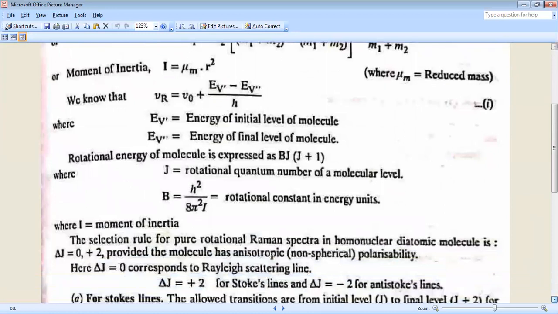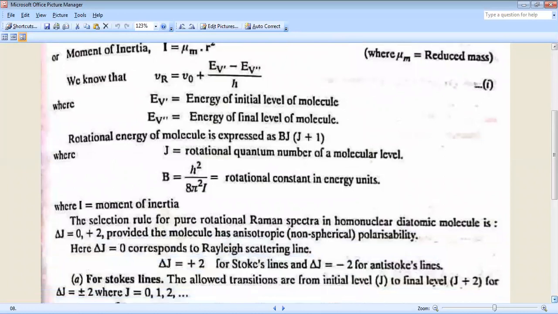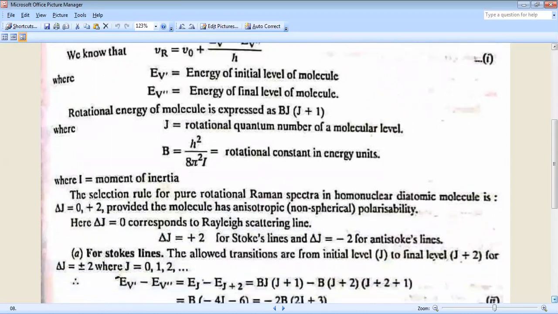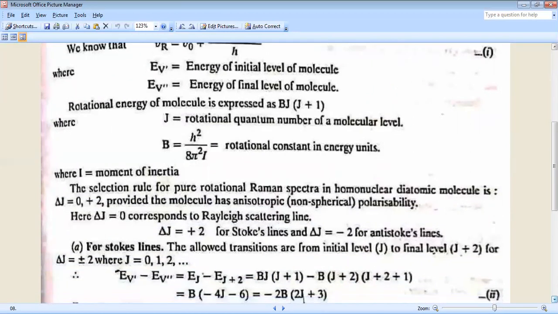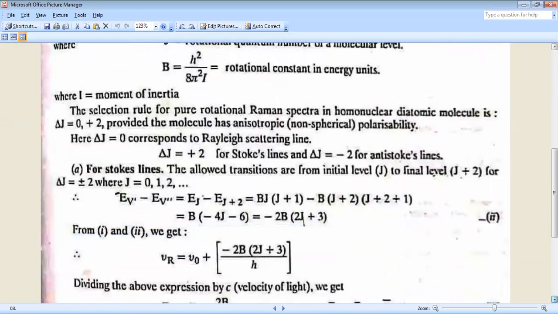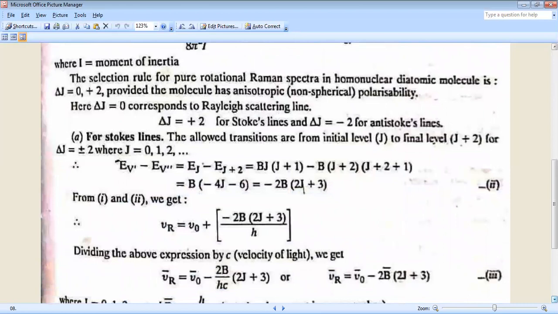The selection rule for rotational Raman spectrum in a homonuclear diatomic molecule is del J equal to 0, plus or minus 2, provided the molecule has anisotropic, non-spherical polarizability. Here del J equal to 0 corresponds to Rayleigh scattering or Rayleigh line, del J equal to plus 2 for Stokes line, and del J equal to minus 2 for anti-Stokes line.